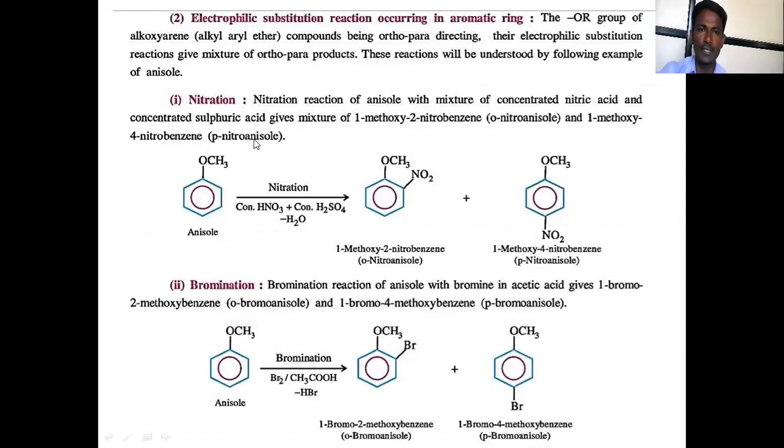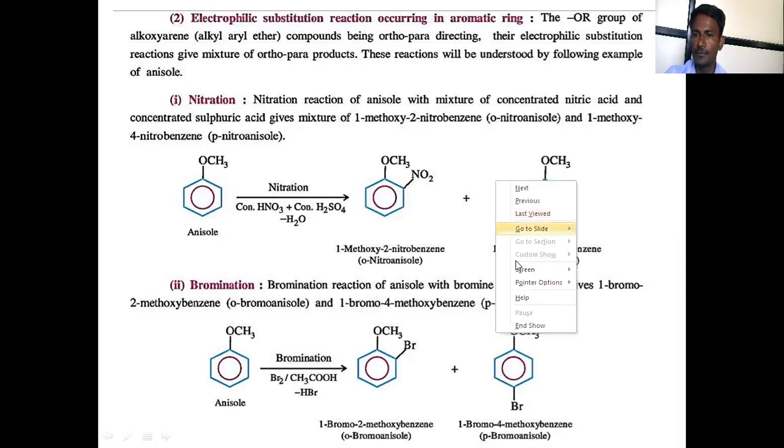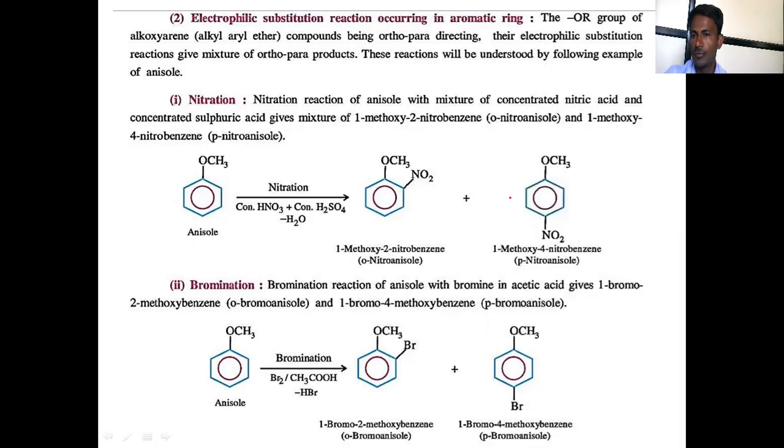Electrophilic substitution reactions are important reactions of this topic. Nitration of anisole or ether: after nitration it is converted into 1-methoxy 2-nitrobenzene, and one more product is formed, 1-methoxy 4-nitrobenzene.